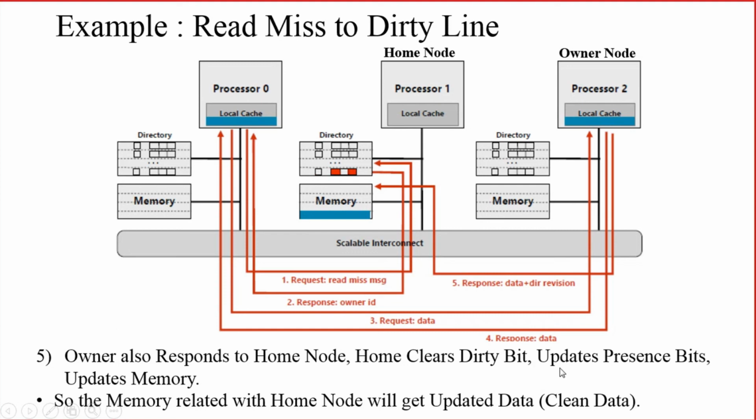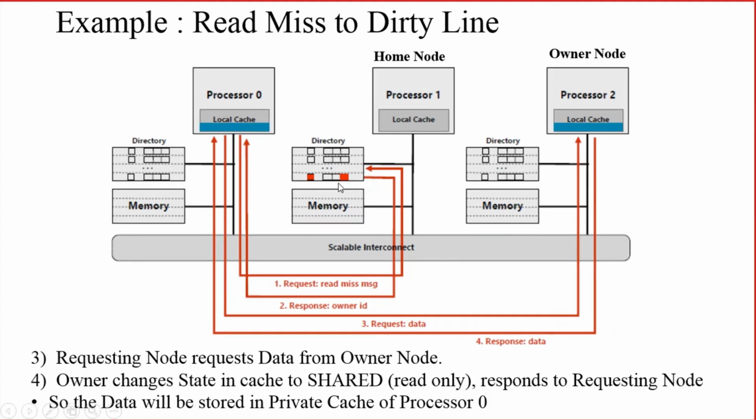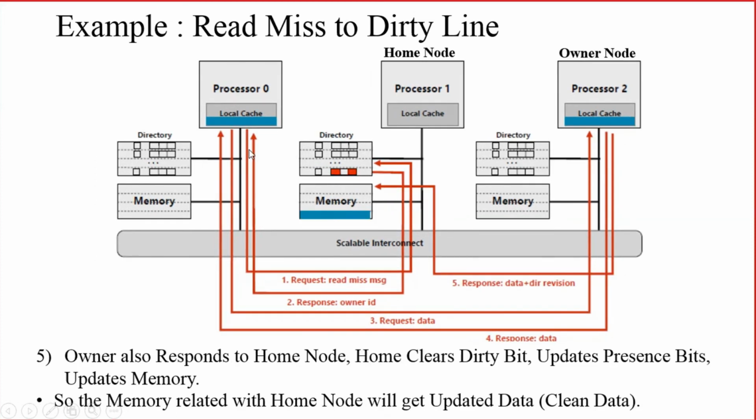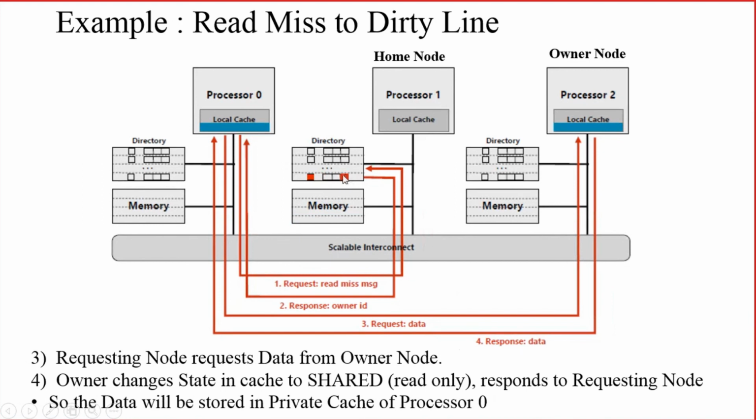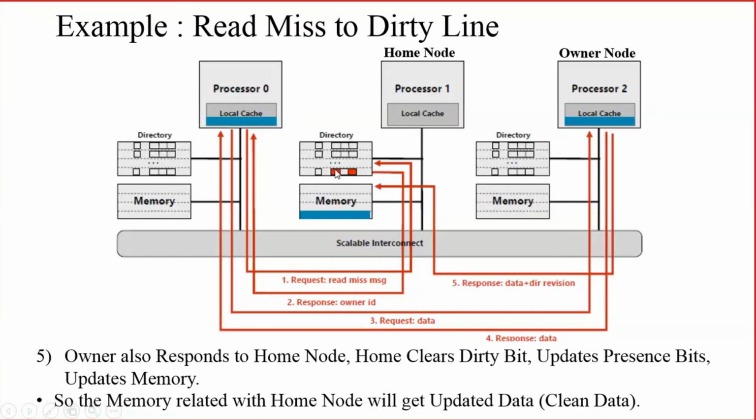And one more thing it will do: it will update the presence bits. Previously the presence bit was set for processor 2 alone. Now the presence bit is set for processor 0 also.